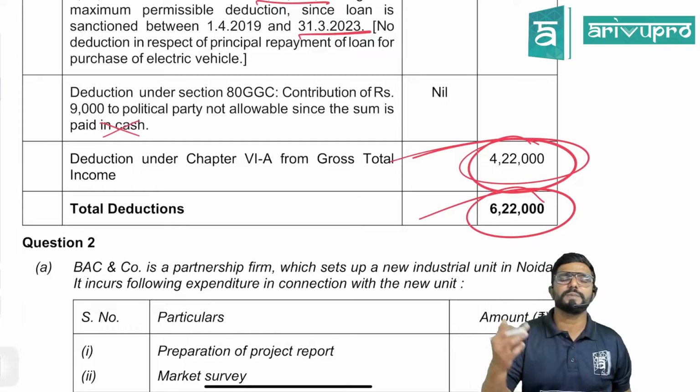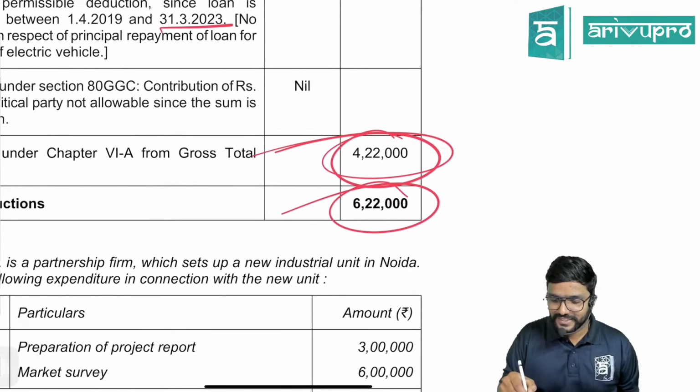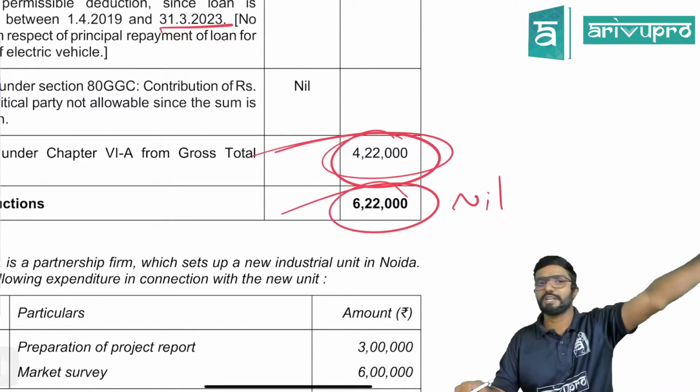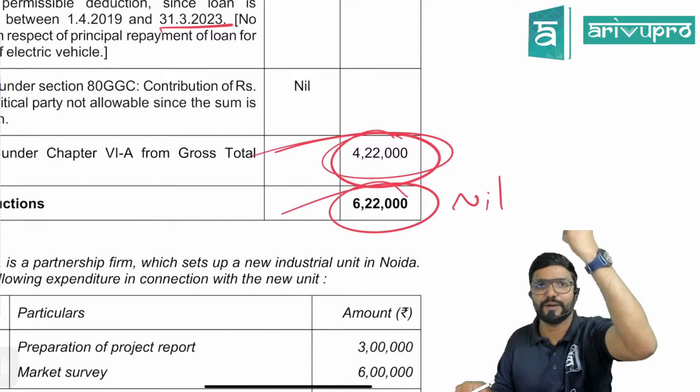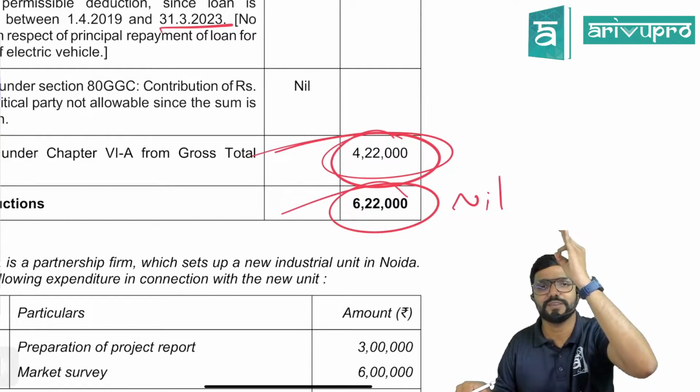Sir, assume in the same case, what if the assessee was following the default regime? This amount would have been nil, guys. Interest on self-occupied property is also not allowed. Plus, Chapter 6A deductions also are not allowed. So the entire amount he can claim is blocked. That means he can claim a nil amount.